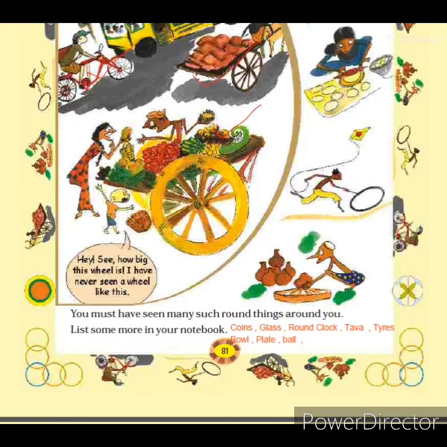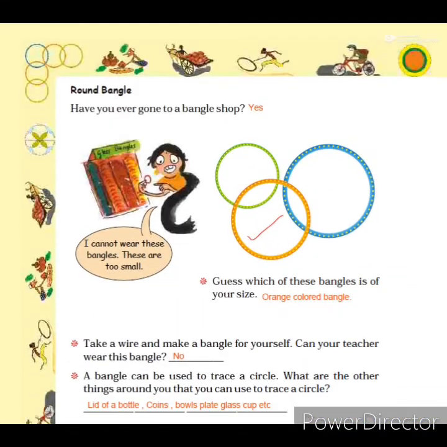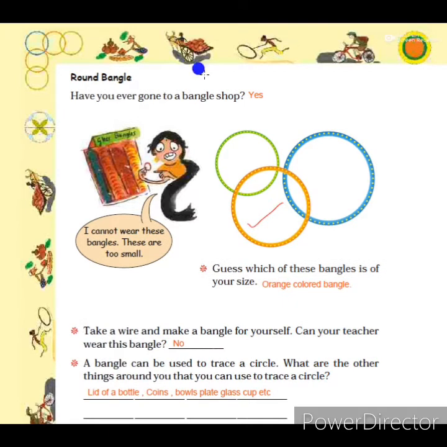Many things are there. Now we will move to the next page of this chapter, page number 82. On this page, the topic given is the round bangle. Have you ever gone to a bangle shop? I cannot wear these bangles. These are too small. This little girl went to a bangle shop and took a small bangle from the shop. Then she found that the bangle is not suitable for her. So she said, I cannot wear these bangles because they are too small. That means small bangles are made for small kids, for newborn babies.